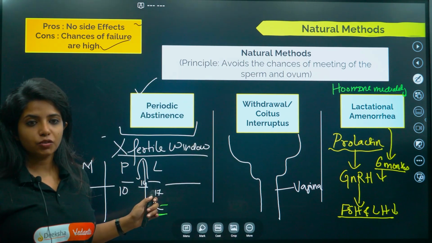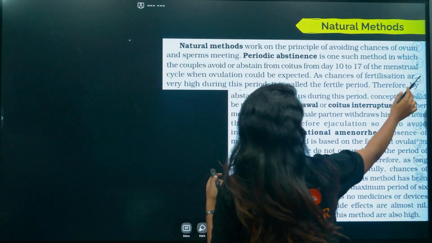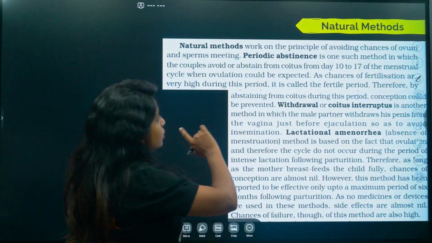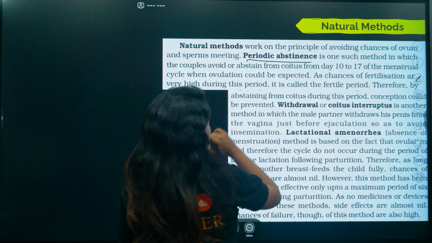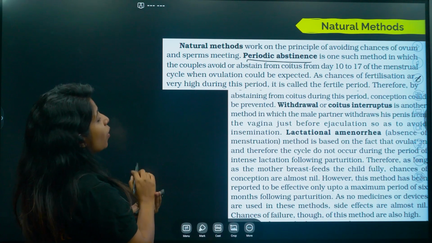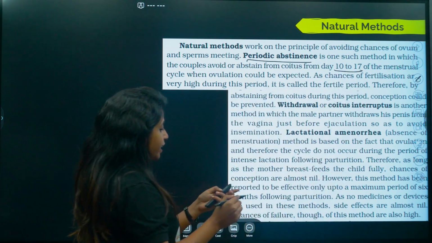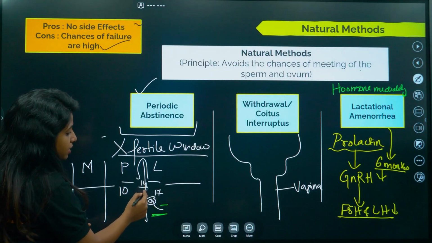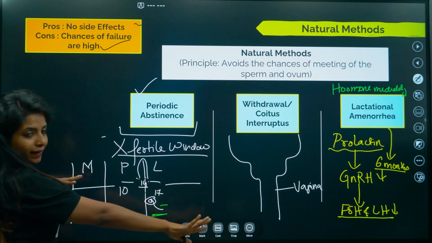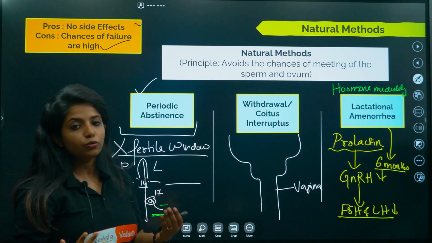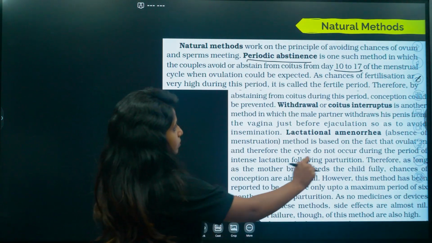Here you are avoiding the chances of meeting of sperm and ovum. Let's read it and then we'll go ahead. Natural methods work on the principle of avoiding chances of ovum and sperm meeting. Periodic abstinence is one such method in which couples avoid or abstain from coitus from day 10 to day 17. Why day 10 to day 17? Because day 14 is the day for ovulation to happen. So if you keep a few days around it, there are lesser chances of getting pregnant. So day 10 to 17 should be avoided.